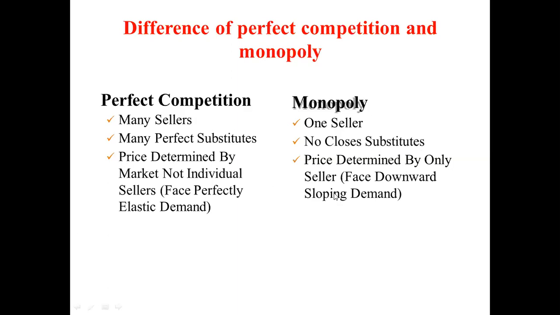And in monopoly, price is determined by the only seller, not by demand, so it faces a downward sloping demand. This is the main difference between perfect competition and monopoly.